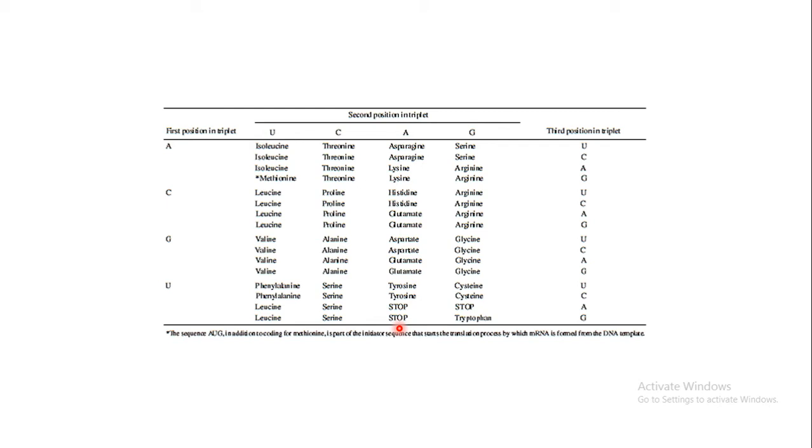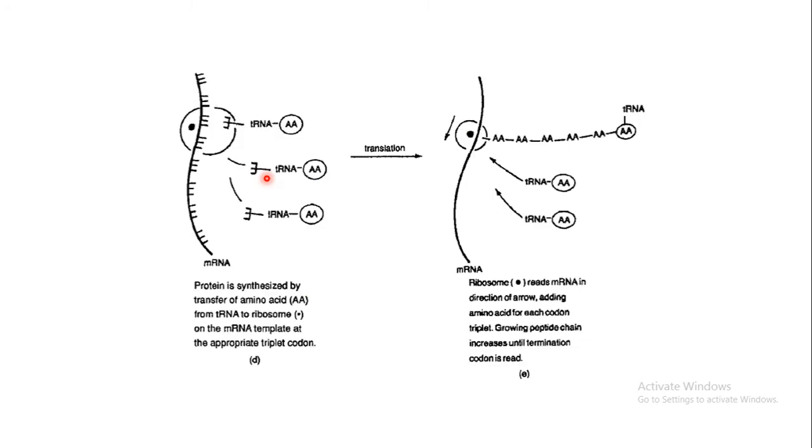So UAA, UAG or UGA indicate stop codons, and AUG indicates the initiation codon, which will also code for methionine. Likewise, the sequence of these three nucleotides will determine which type of amino acid is brought in the sequence. Next, the mRNA brings some signal.